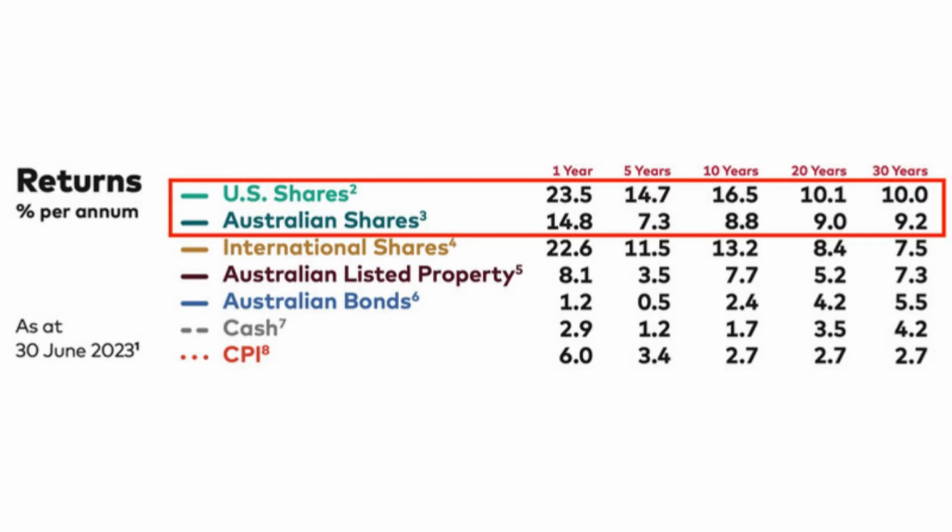Last but not least, we can observe that while the 30-year returns of US and Aussie shares are very close at 10% per annum and 9.2% respectively, their more recent returns have widened, with US shares being driven more by tech companies while Aussie shares are driven by commodities and financial services.